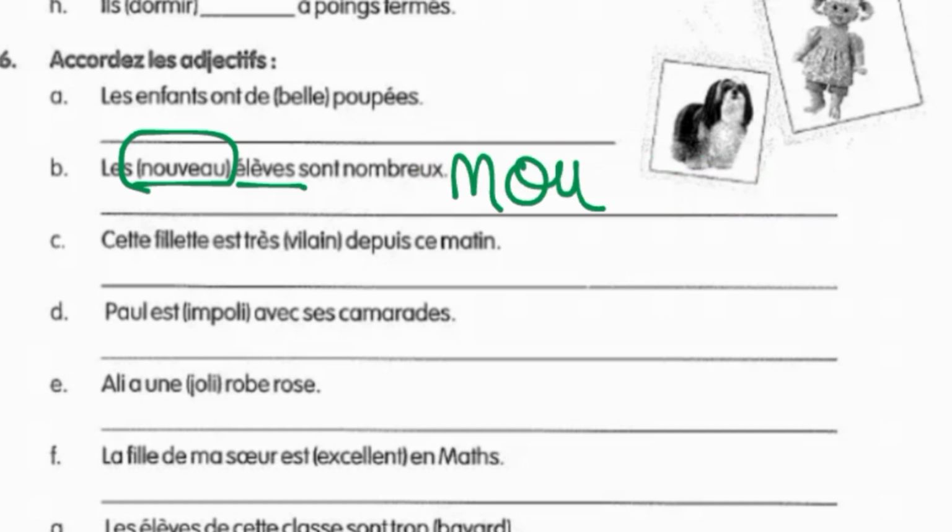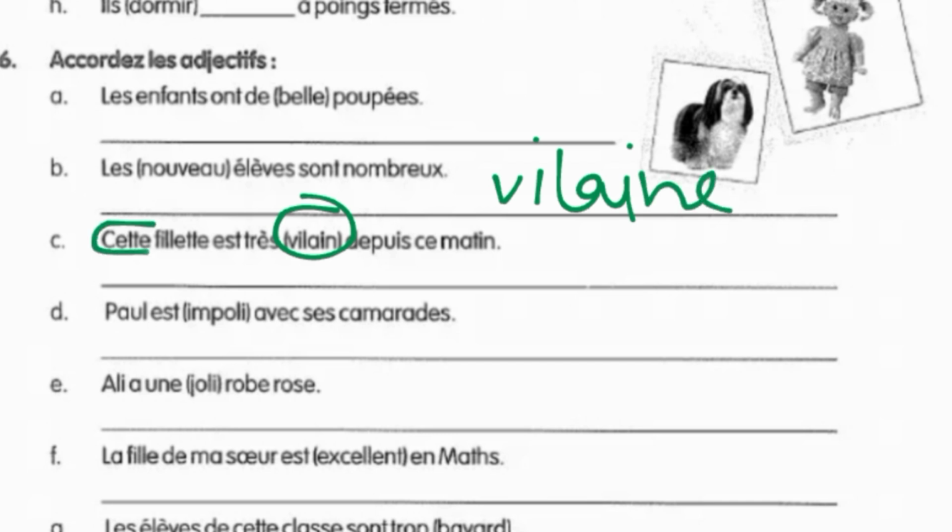Then coming to the C part, in which you have to put vilain for the fille. So cette fille means this little girl, est très vilain. Vilain is an adjective that means naughty or mean. So vilain would be V-I-L-A-I-N-E. We have to make it feminine because the noun over here is feminine.